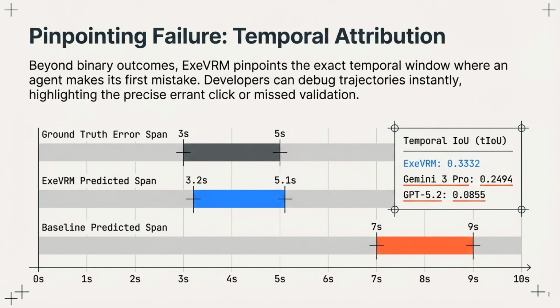Beyond just binary outcomes, ExeVRM excels at pinpointing failure. It can identify the exact temporal window where an agent makes its very first mistake. As you can see from the temporal IOU scores, ExeVRM localizes errors much more precisely than Gemini or GPT. For developers, this means you can instantly debug trajectories, highlighting the precise errant click or missed validation.